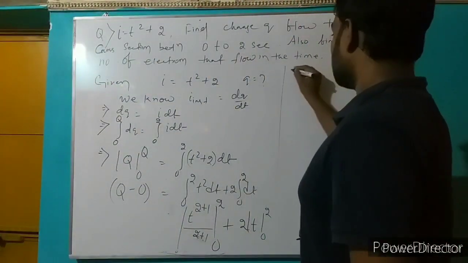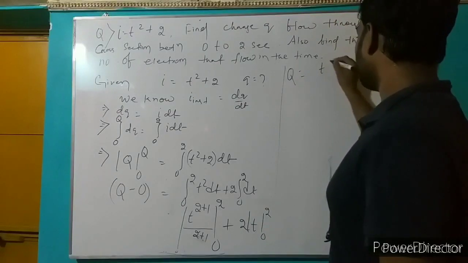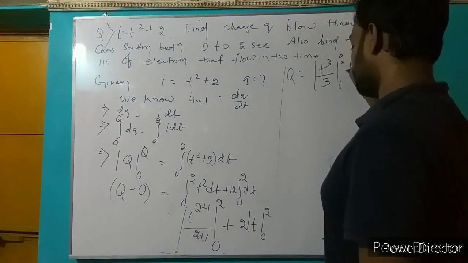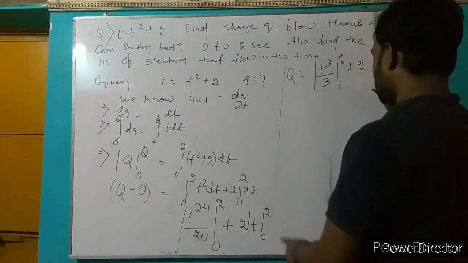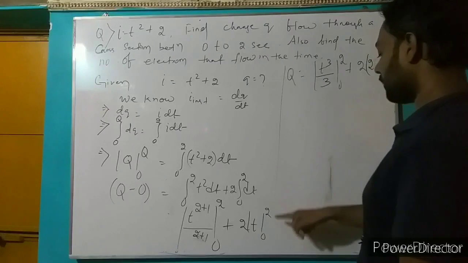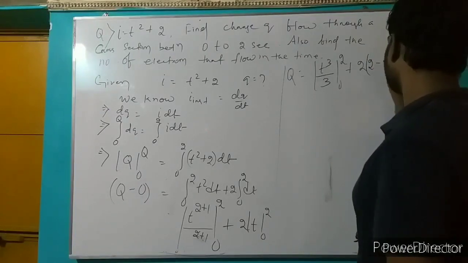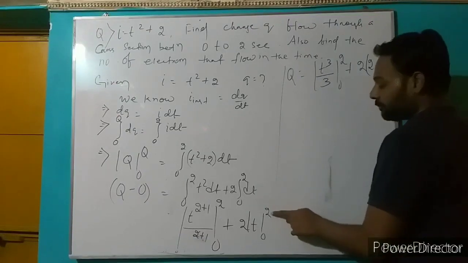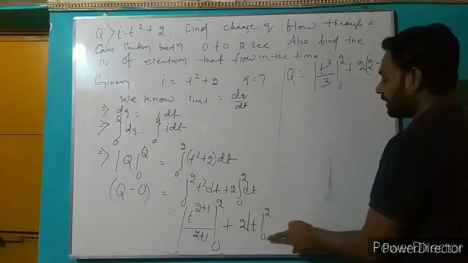Now q equal to t to power 3 divided by 3 from 0 to 2, plus 2 into t, from 0 to 2. We put the upper limit first, then subtract the lower limit.